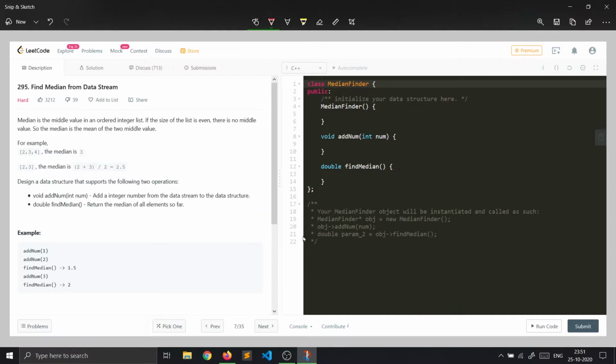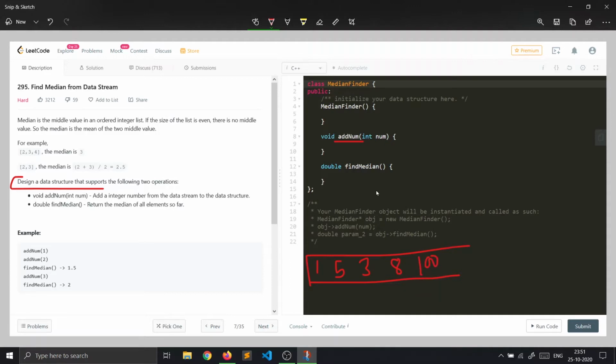Okay, so one way to design this data structure would be to maintain an array, and whenever there is a call to add number, we will just add the element. For example, let's say the first number is 2, then 5, then 3, then 8, then 100.